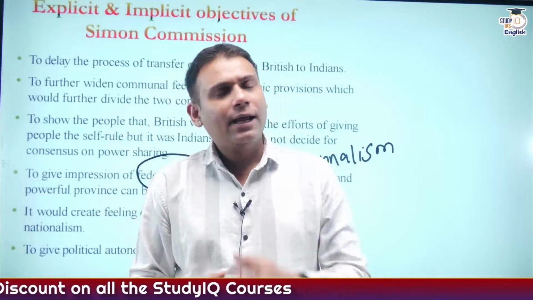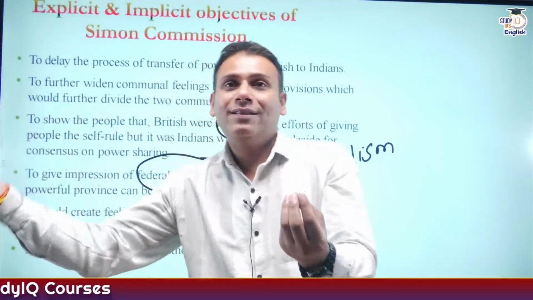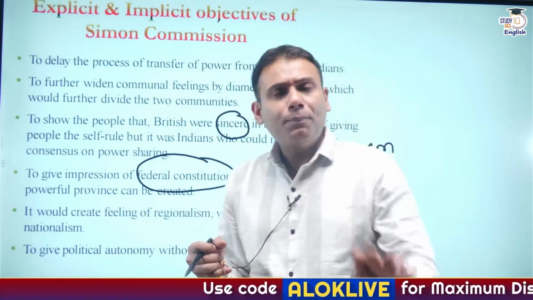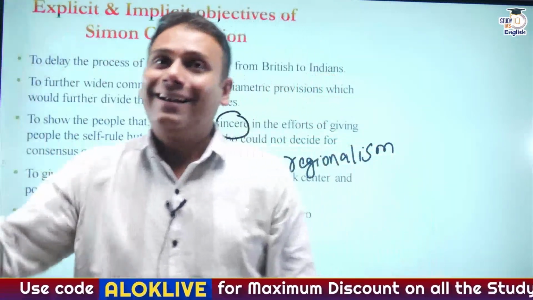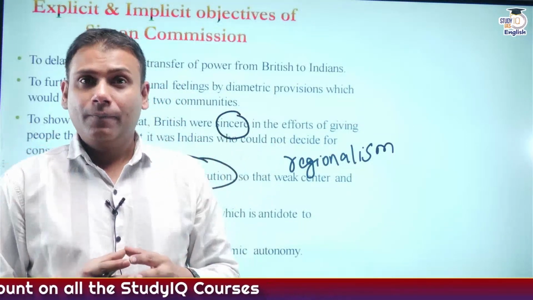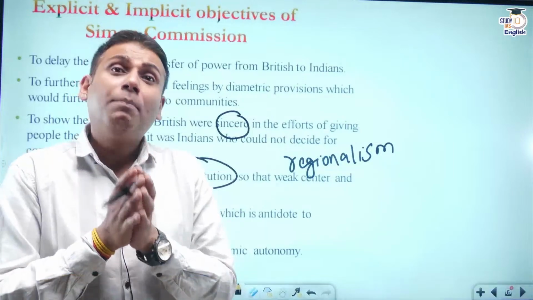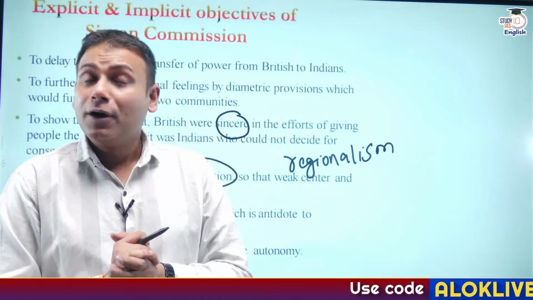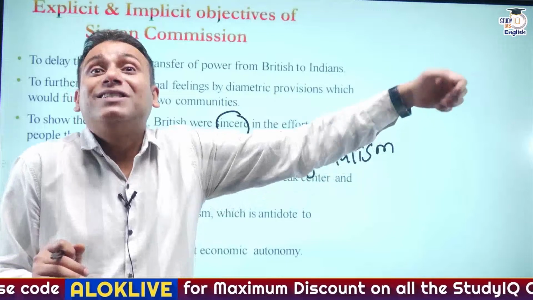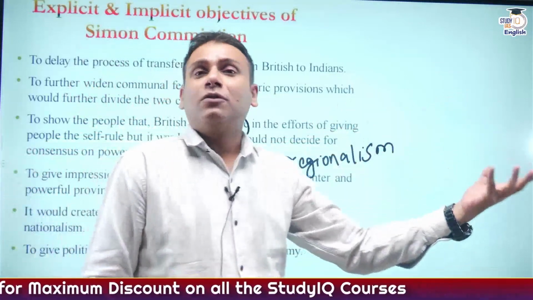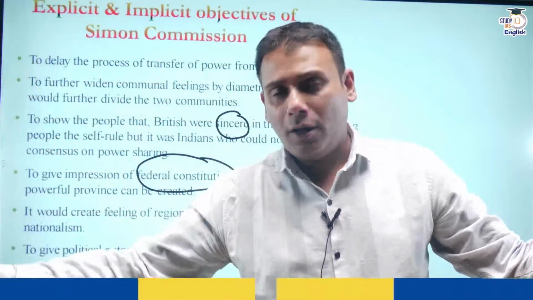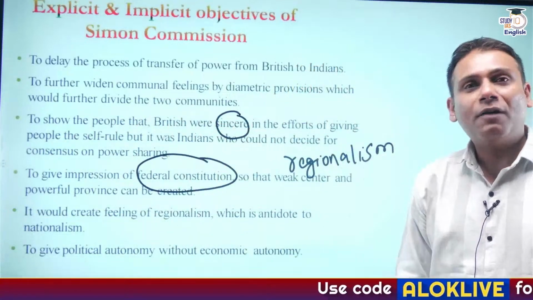How do we understand this? I'll give you a very small example. Try to correlate this example. The states have the authority to make law. Suppose a new state needs to be created. We think that if a new state needs to be created, it's a very big decision, so such a big decision could be implemented by a special majority in the parliament. But no, my friends, a simple majority of the parliament is enough to create a new state. Although the consensus of the state would be taken, it is not binding on the center. It is just created by a simple majority. So here, the center is more powerful than the state.